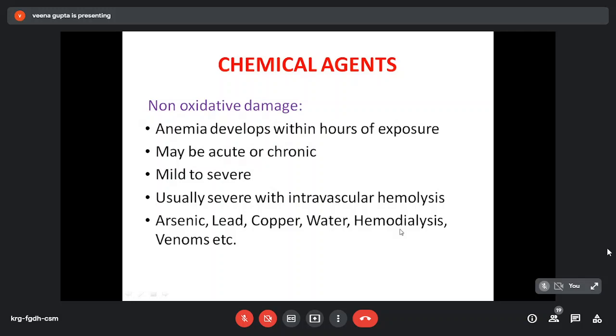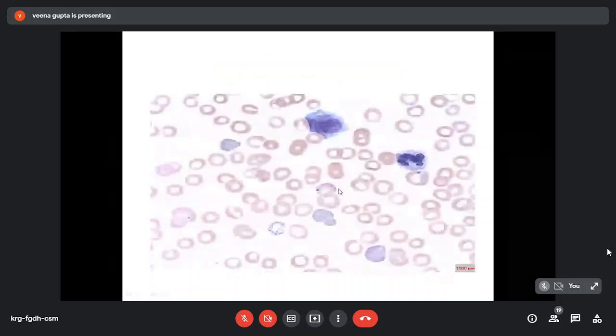Hemodialysis, there may be hemolysis due to the fluid, or it may be heat-induced also, and venoms can cause hemolysis. So this is the Heinz body formation.